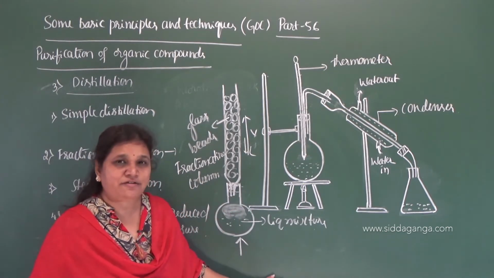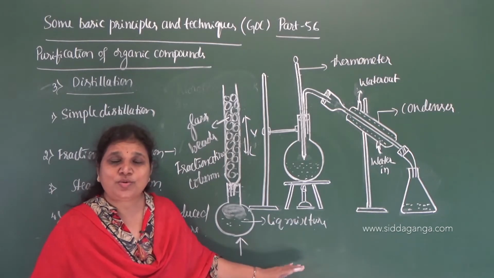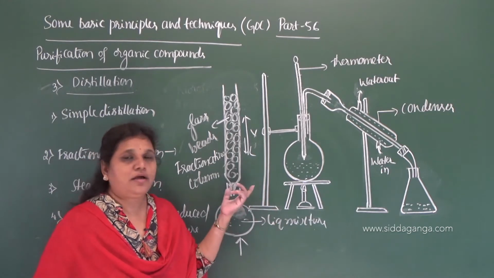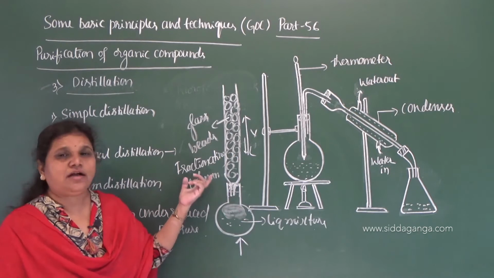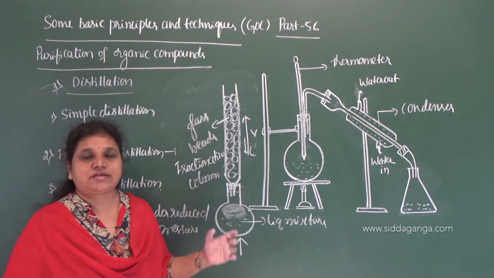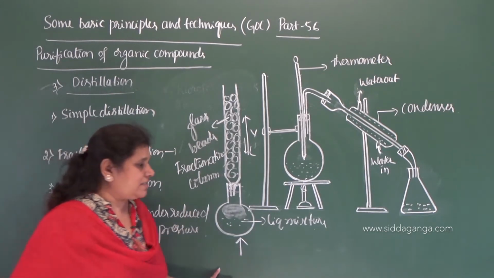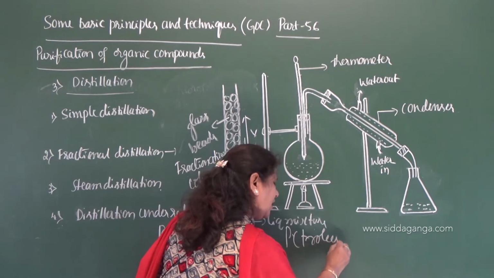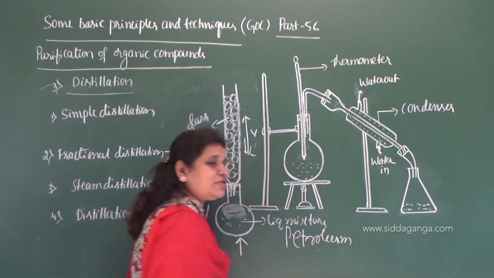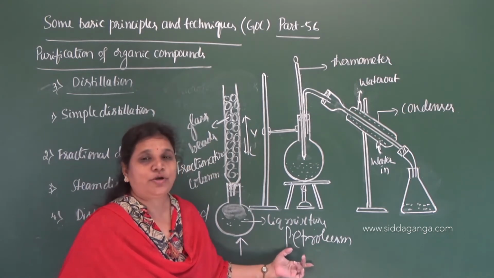The process of separation of a liquid mixture into useful fractions depending on their boiling points in a fractionating column is called fractional distillation. You heard about fractional distillation for petroleum, correct? So you studied the fractional distillation of crude oil, or petroleum oil.